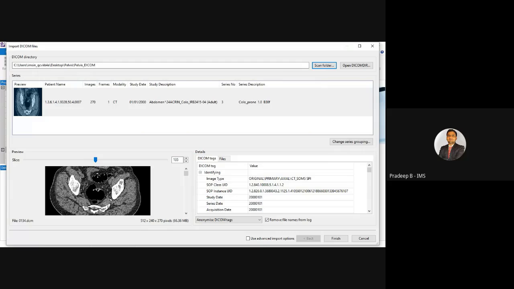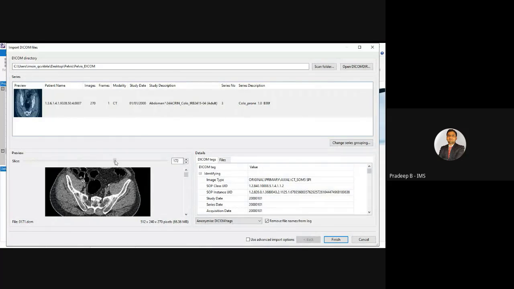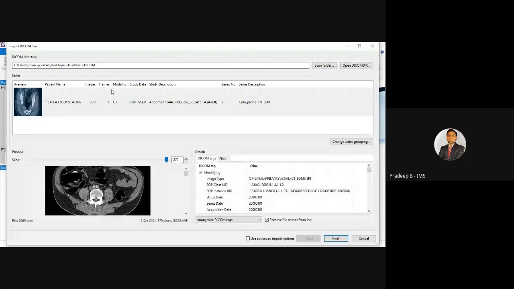As I have imported that in the software, we can see the number of images in that particular DICOM, that is, there are 270 images. We can see the slice preview. This data was taken from a single time frame, and the modality is CT scan, with the study date and study description.